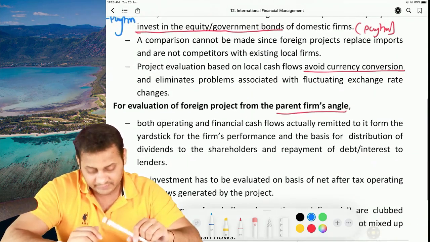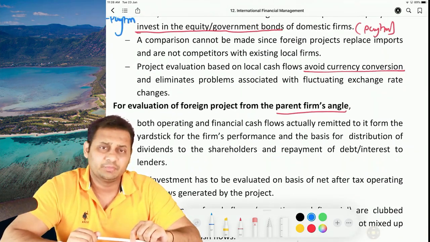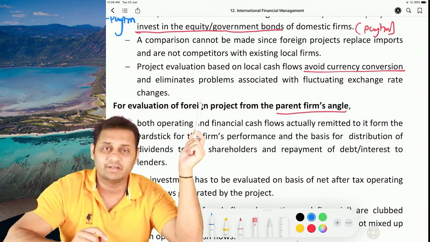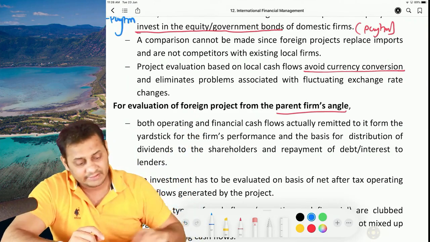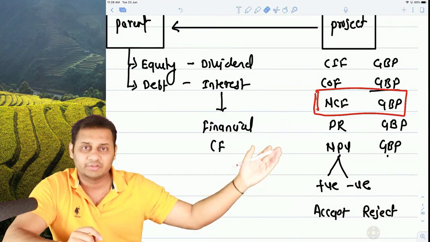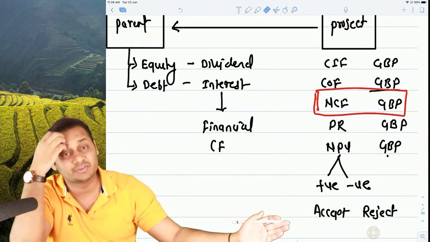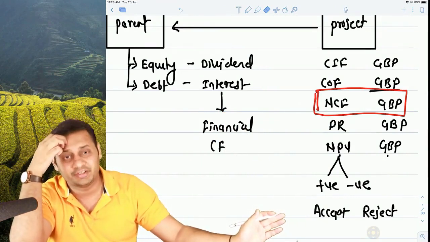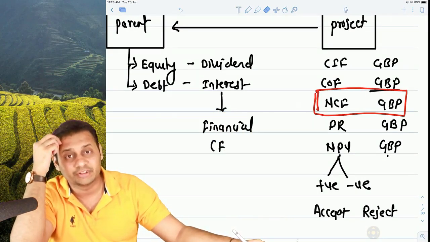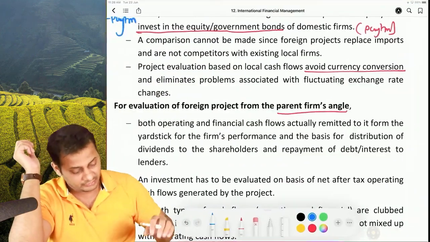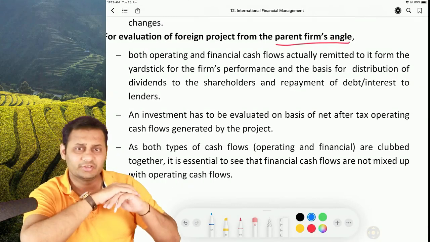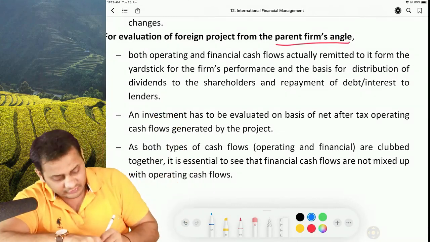The last one is, if you decide based on the project's own cash flows, there is one thing that is good, that you don't have to convert any currency from another currency. See, in that part also, every step was taken in terms of GBP, and the decision was also taken. There was no need for the exchange rate. So that's a good part when you talk about project cash flows or own cash flows. The next comes the parent firm's angle. So it is all about the operating cash flows and financial cash flows that I talked about.